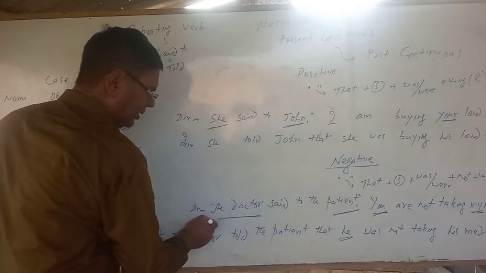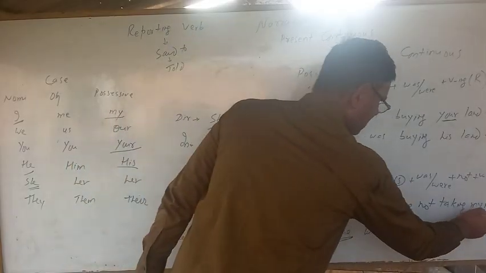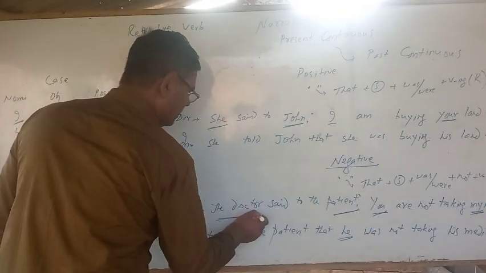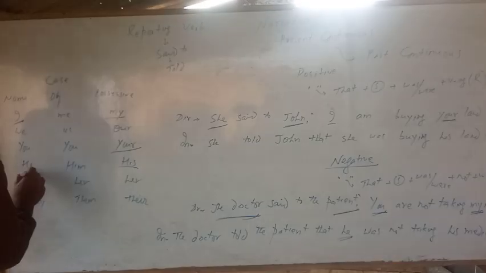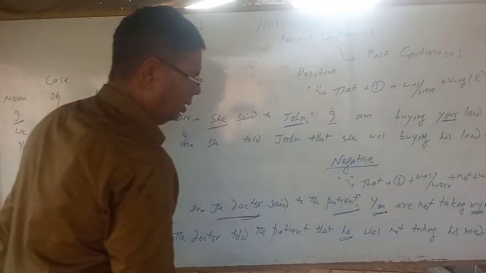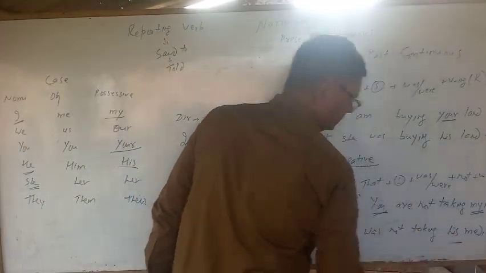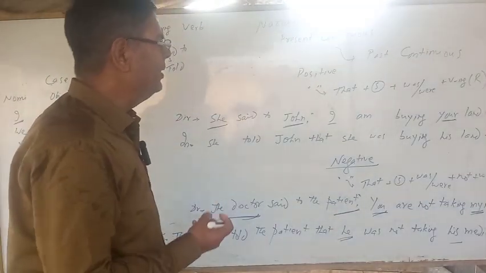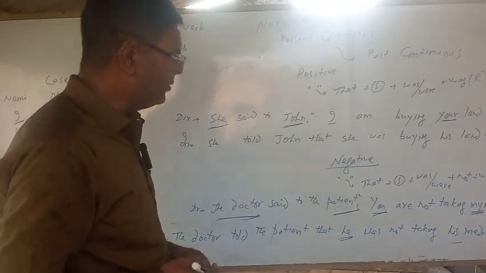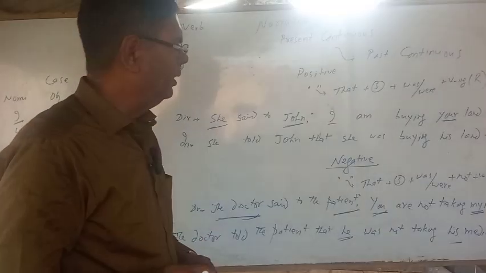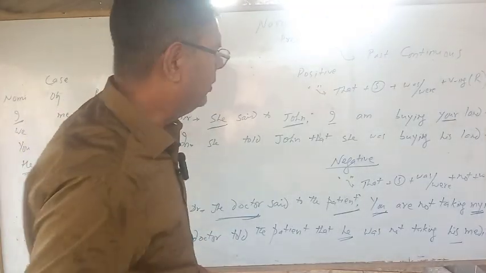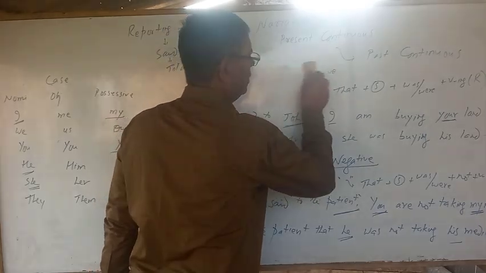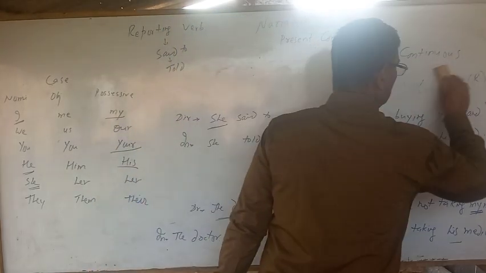He was not taking. My is made of I, first person, so it changes according to subject. What is the subject here? Doctor is the subject. Doctor is in third person singular number, masculine gender, in the form of he, and my is in possessive case. Then what will be the possessive case of he? It will be his medicine. The doctor told the patient that he was not taking his medicine.